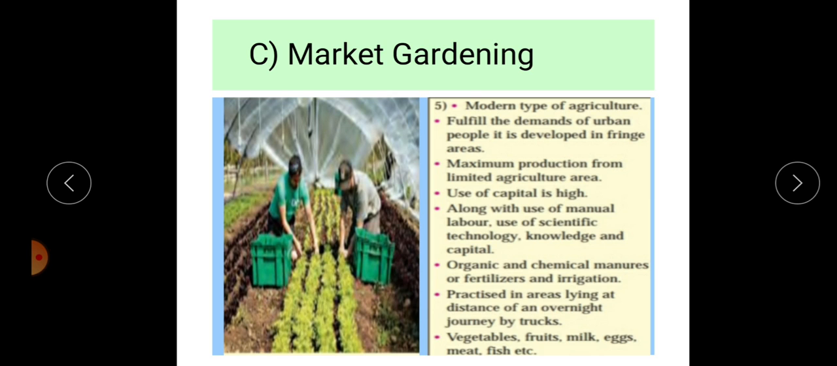Now the next type, that is market gardening. In the next video we will discuss this market gardening.